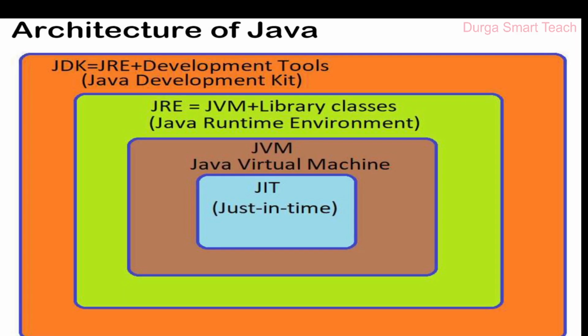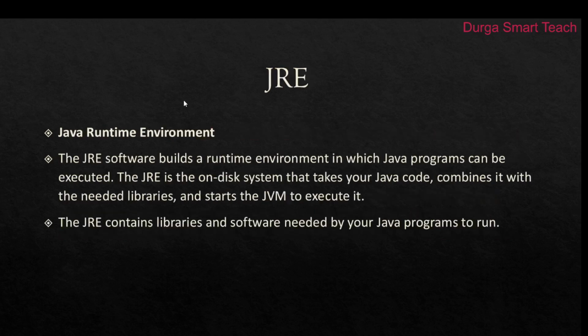So next, inside JDK it contains JRE, the Java Runtime Environment. Java Runtime Environment is software that builds a runtime environment in which Java programs can be executed. The task of JRE is that it takes the Java code and combines it with some needed libraries, then executes the program.